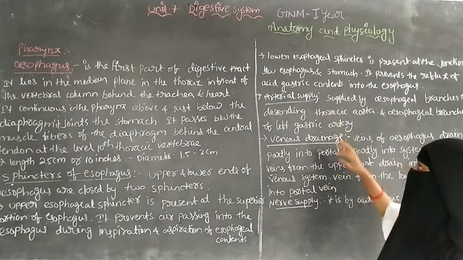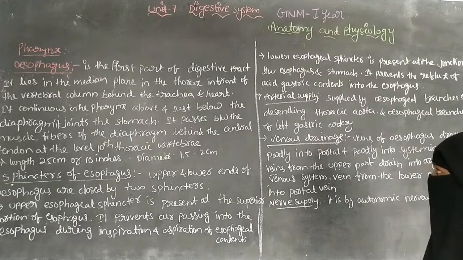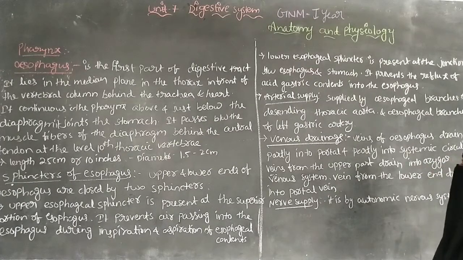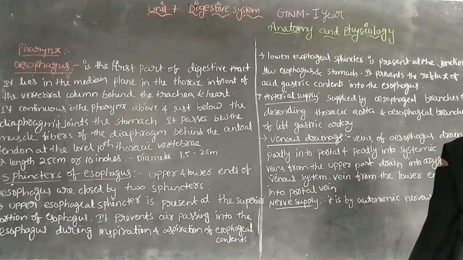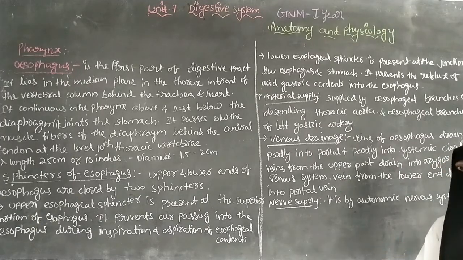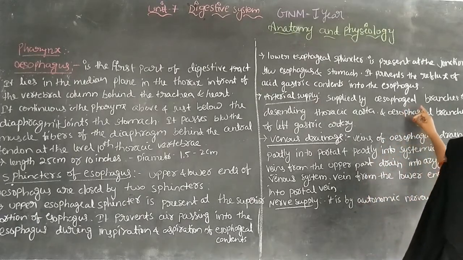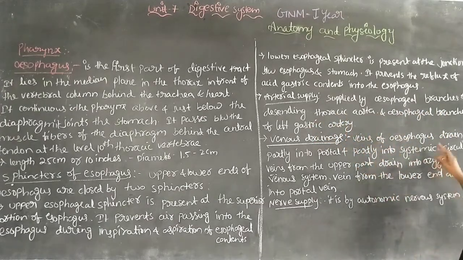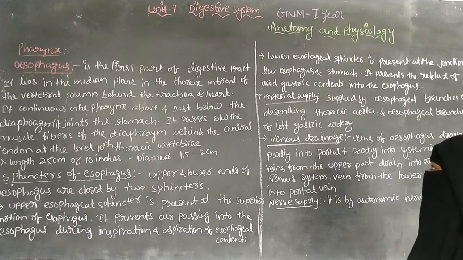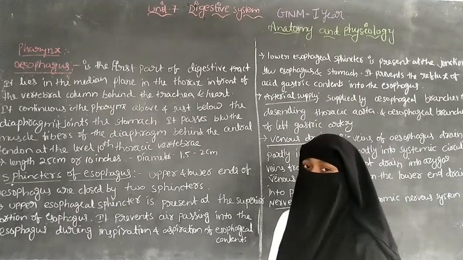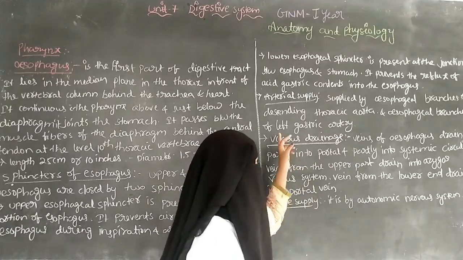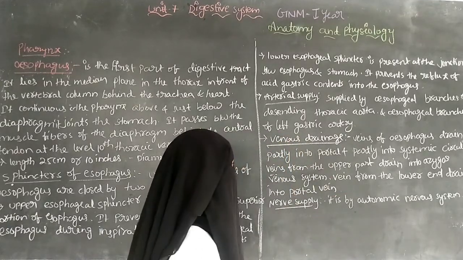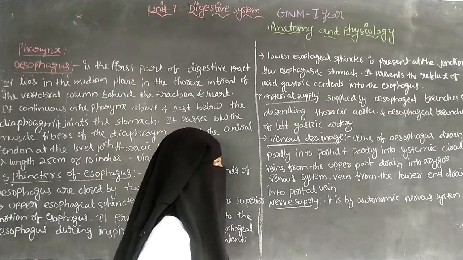The next one is the arterial supply. The blood is supplied by the esophageal branches of the descending thoracic aorta and the esophageal branches of the left gastric artery.